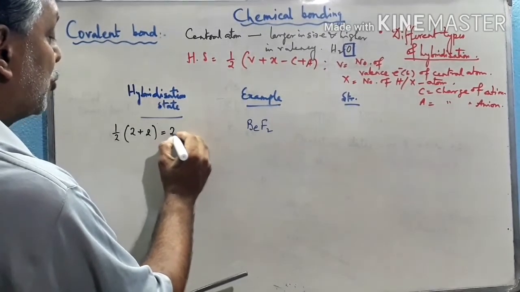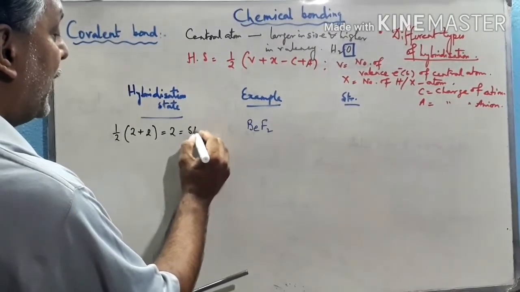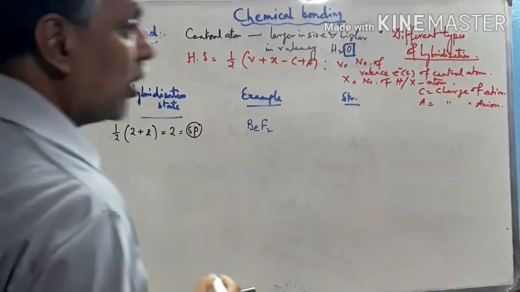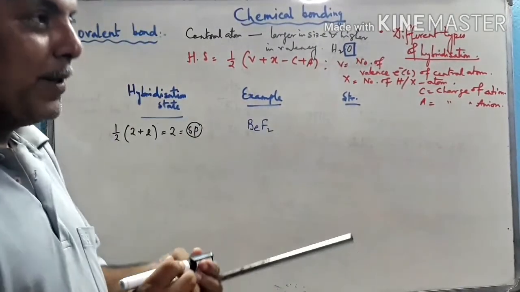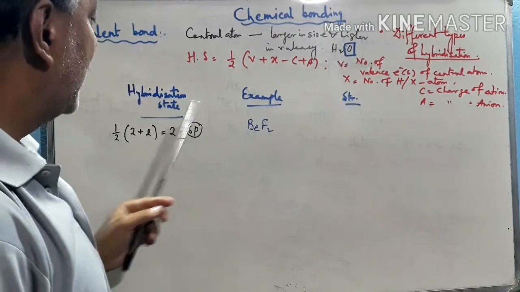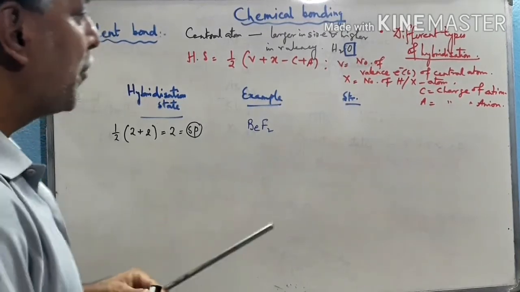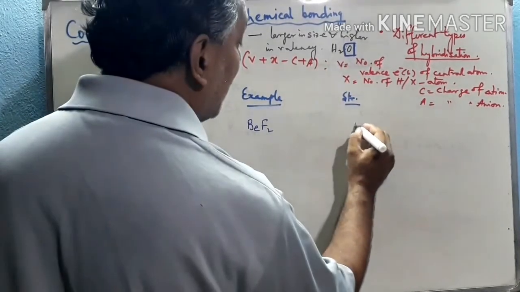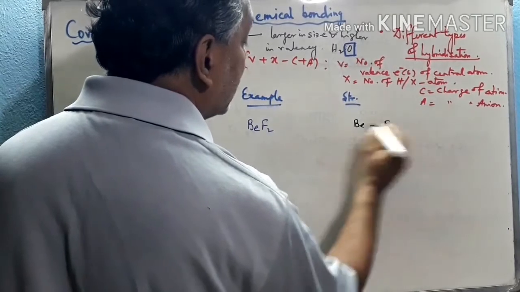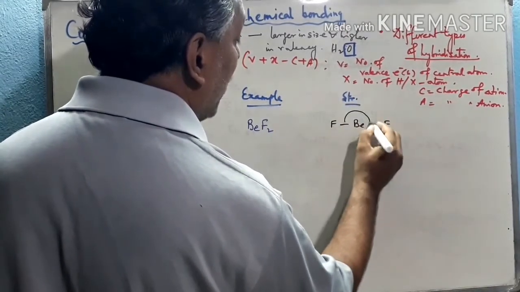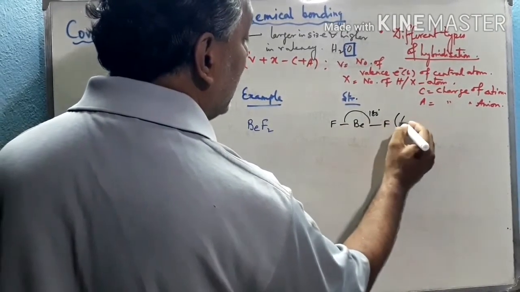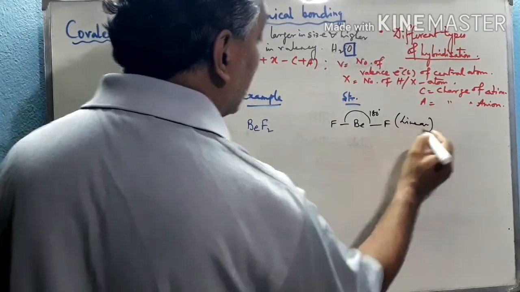So overall it is 2. That means one is an s orbital, the other is a p orbital. Two orbitals are required to form this particular compound, one is s, another is p. So sp hybridization. The structure is linear. The bond angle is 180 degrees.